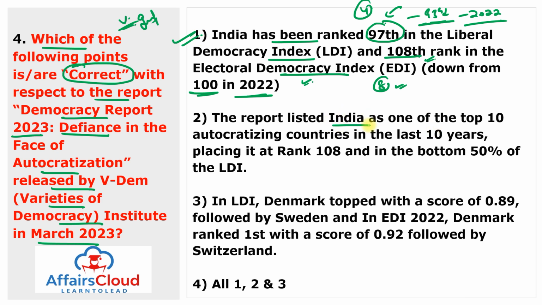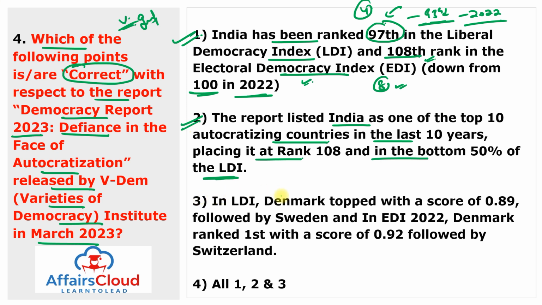The report listed India as one of the top 10 autocratizing countries in the last 10 years, placing it at rank 108 and in the bottom 50% of the Liberal Democracy Index. This statement is also demoralizing, but this statement is also true.